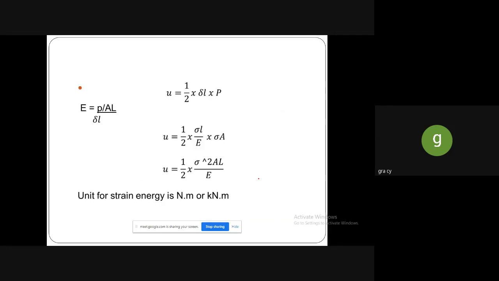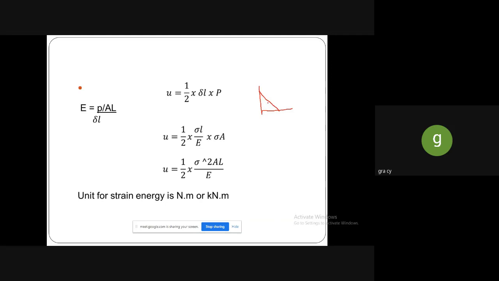So U can be written as, so normally when the load is applied here, we can draw a graph between load and extension. So up to the proportional limit we will get a line like this. So the strain energy can be calculated by using this area.